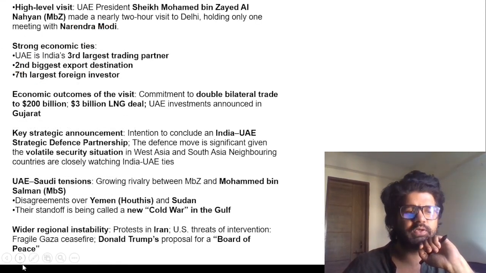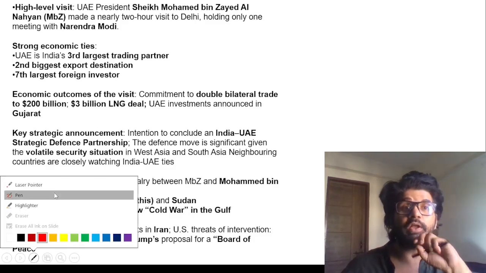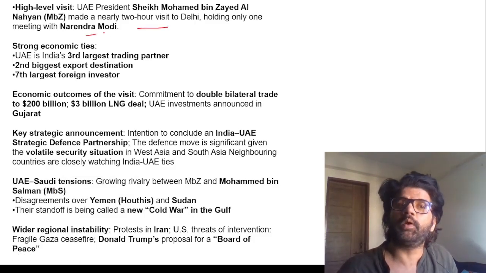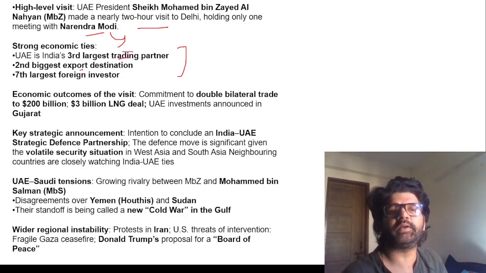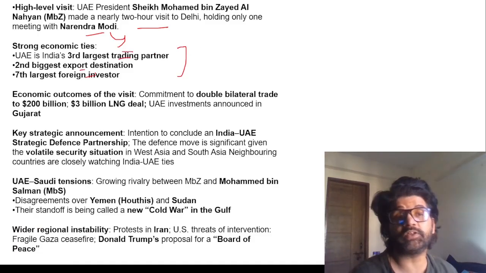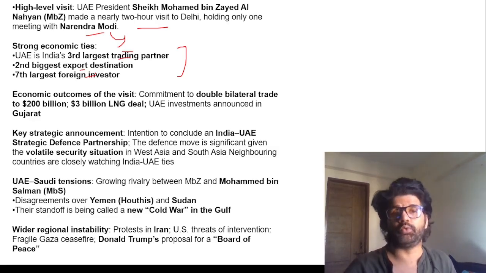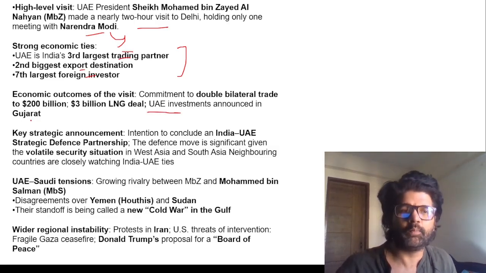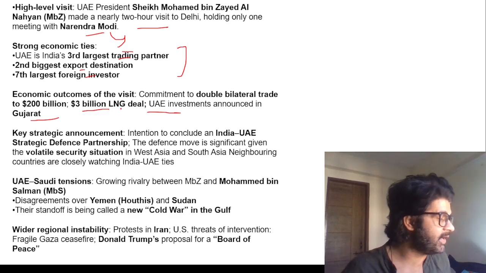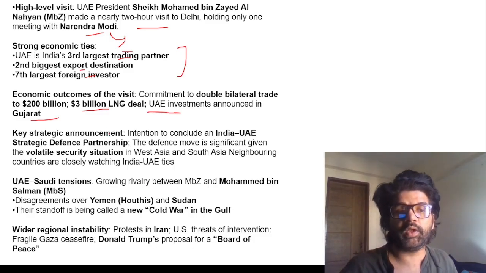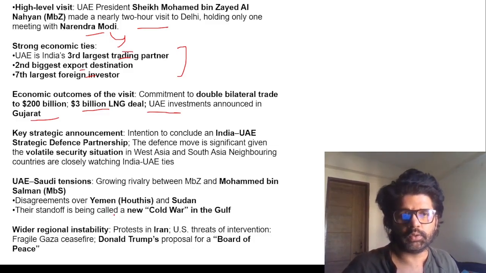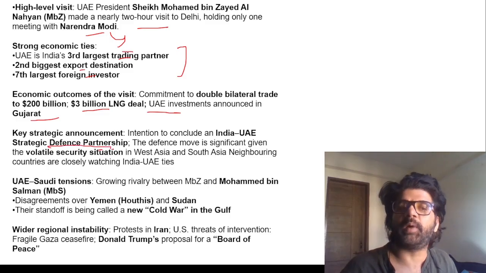UAE President Sheikh Mohammed came. He made a nearly 2 hour visit, just 2 hours, had one meeting with Narendra Modi sir, and he went away. UAE is India's third largest trading partner, second biggest export destination, seventh largest foreign investor. You can see UAE investment in Gujarat, Modi sir's place. Although the whole of India should be Modi sir's place, and they should invest in all other regions, but it's fine. The thing is, UAE now wants a strategic defense partnership with us.